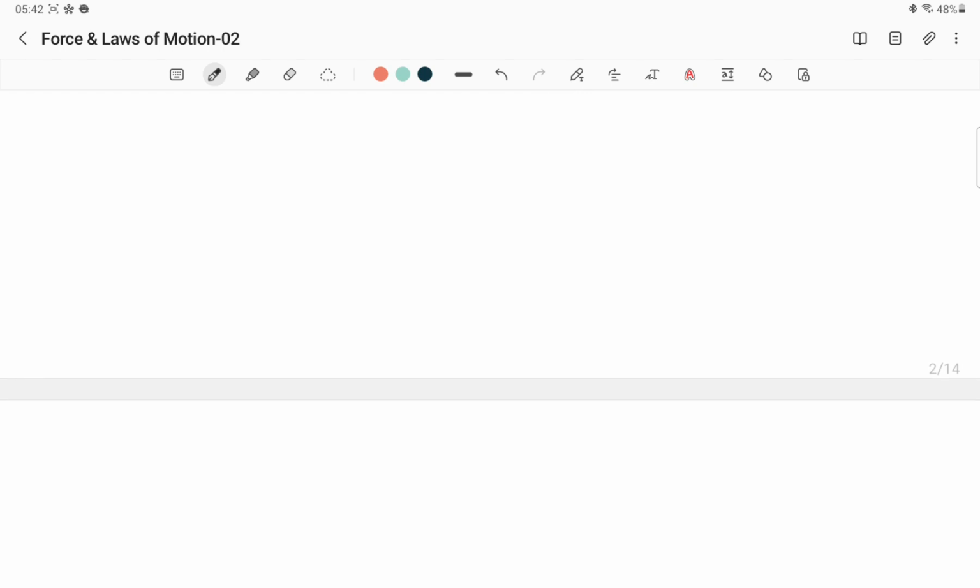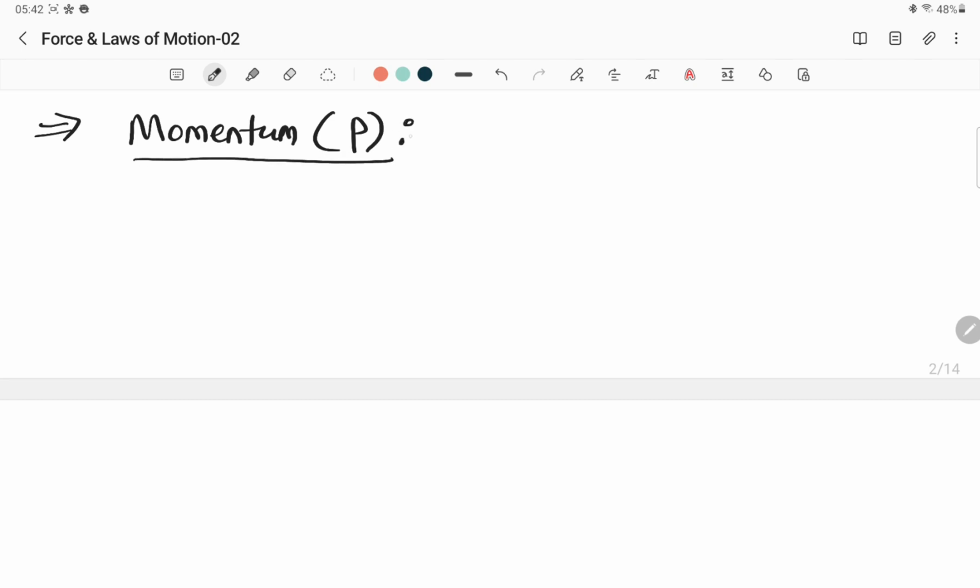Before getting into Newton's second law of motion, let us see one term here, that is called momentum. What is momentum? The symbol of momentum is P. Actually it is a vector quantity, that's why we give this vector symbol. But right now for 9th standard there is no need of the concept of arrow mark or vector. Momentum means, for example, there is a body having mass m, and it is moving with velocity v.